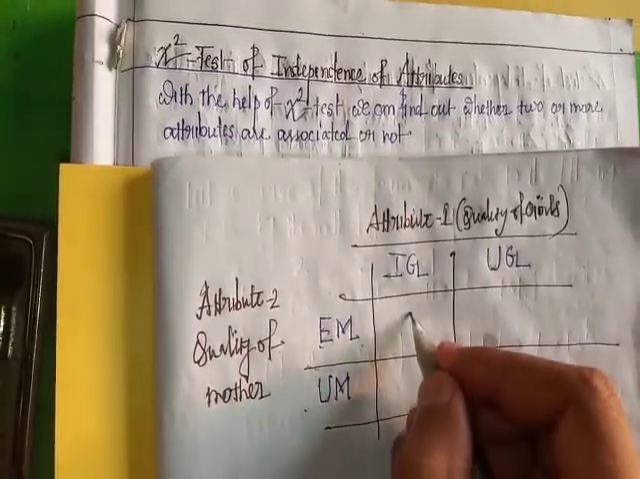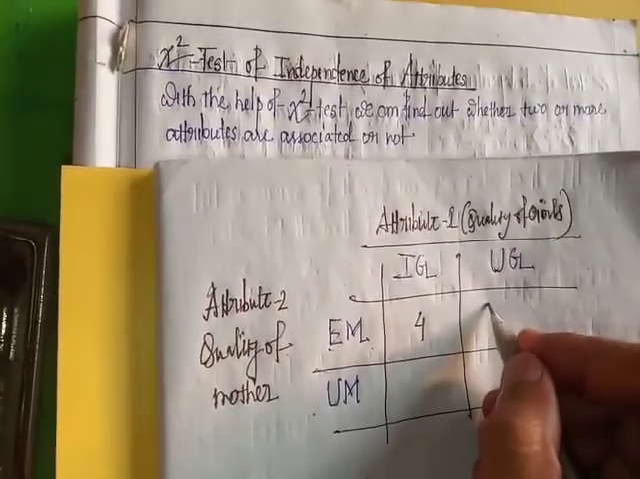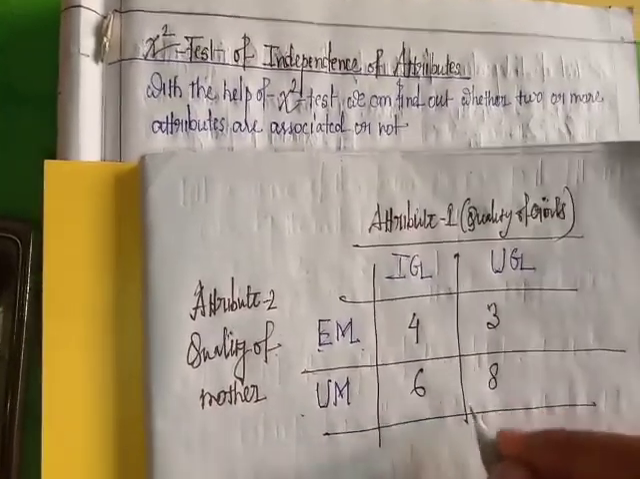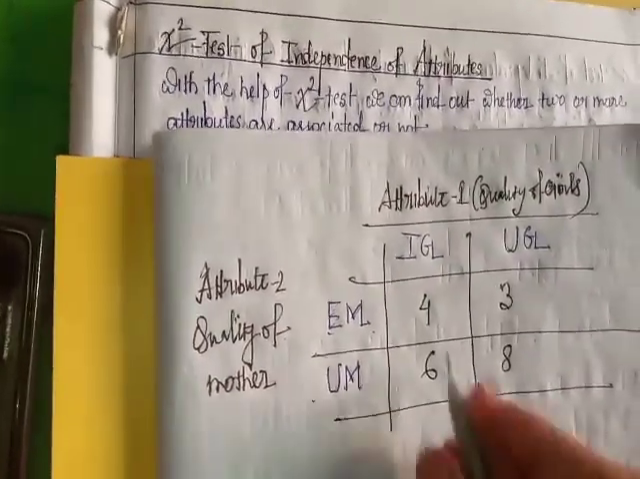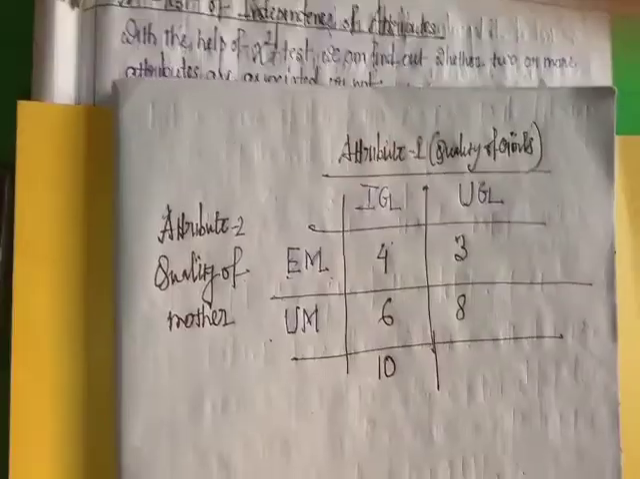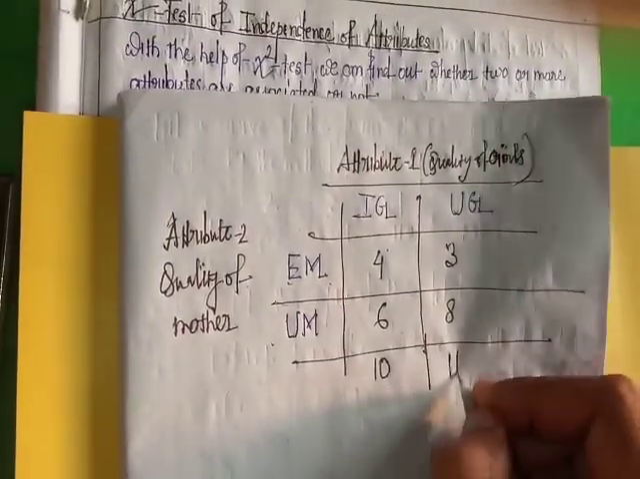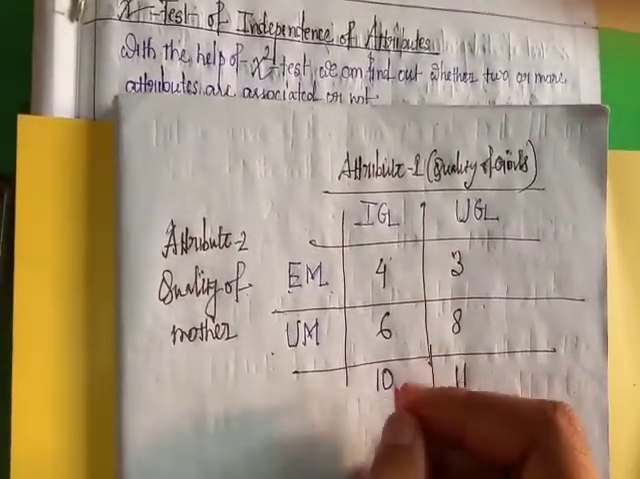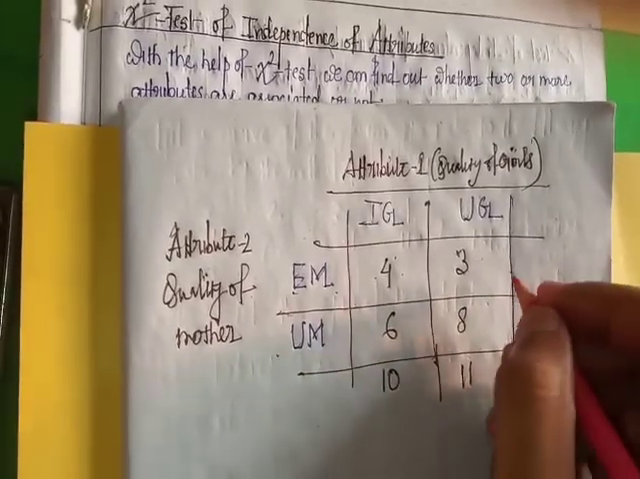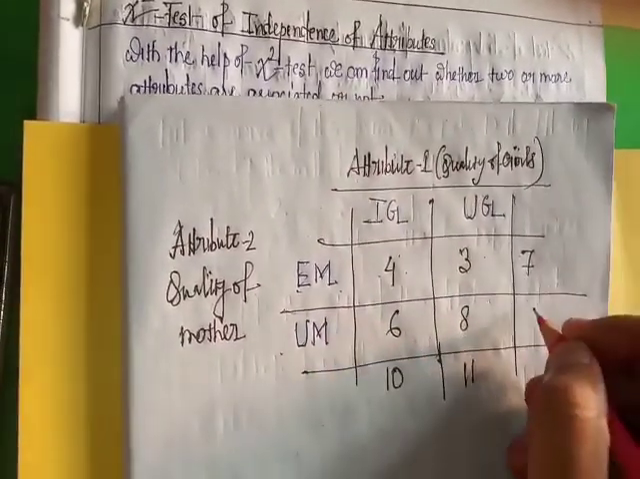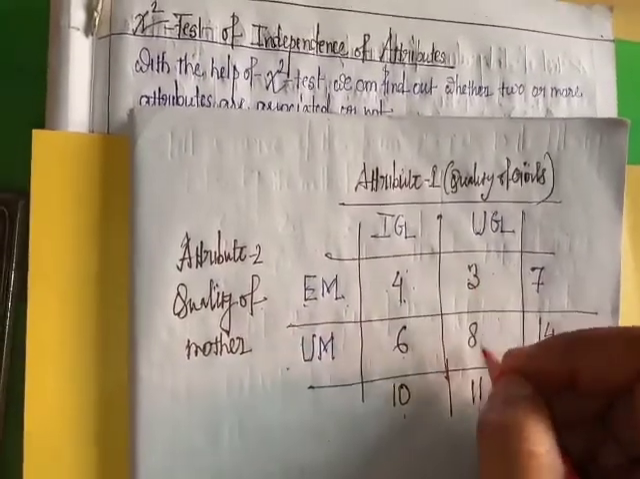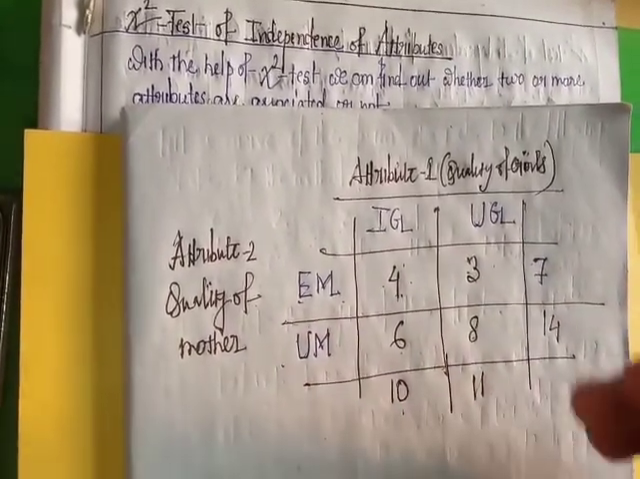Suppose this is 4, this is 3, this is 6, this is 8. Total for the row is 10, this is 11. And this is 4 plus 3 equal to 7. This is 8 plus 6 is 14. 6 plus 4 equal to 10. 8 plus 3 equal to 11.